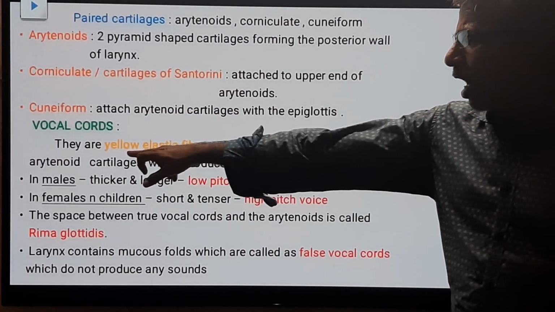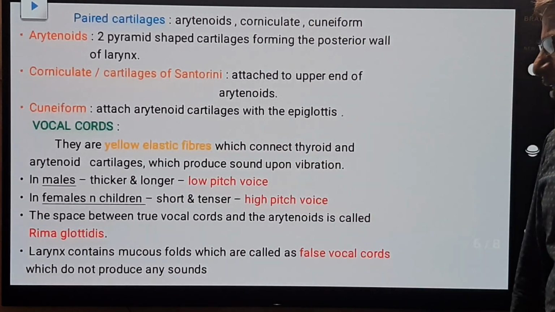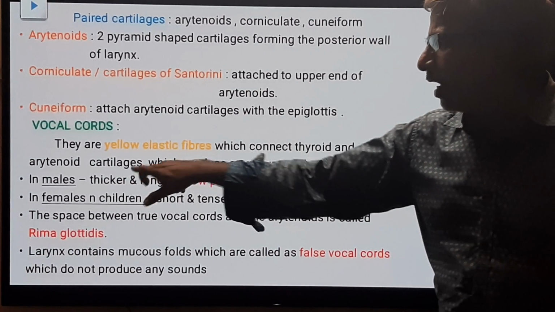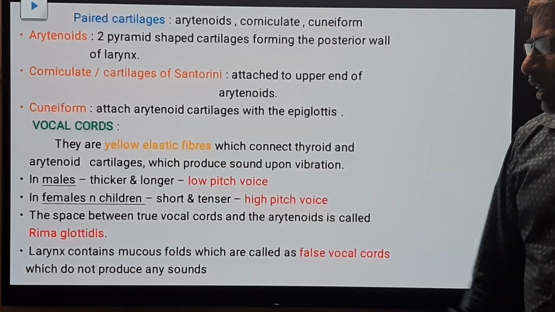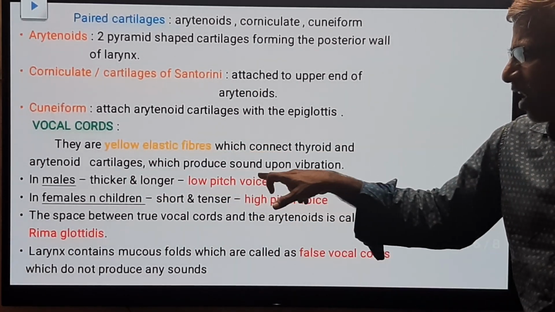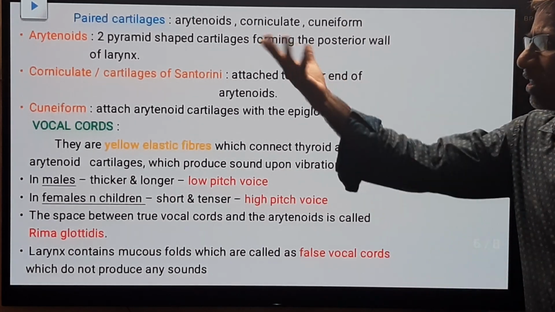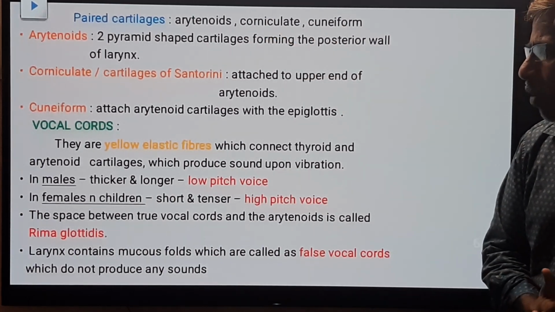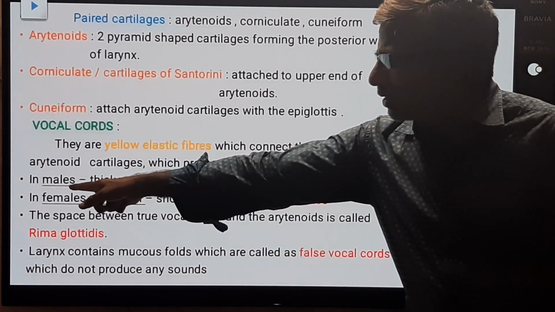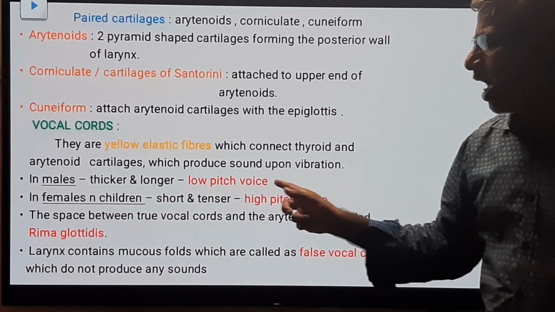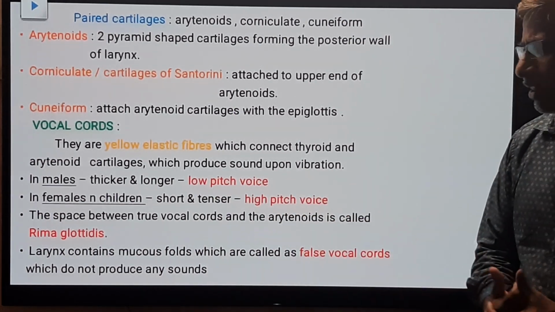The vocal cords are yellow elastic fibers which connect the thyroid and arytenoid cartilages. The vibration of the yellow elastic fibers can produce sound. That's why this is called the voice box. In the males, the vocal cords are thicker and longer, that's why they produce a low pitch voice.